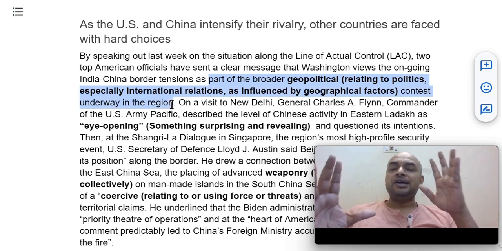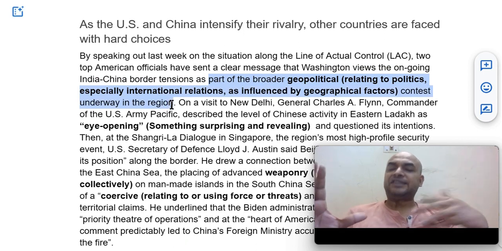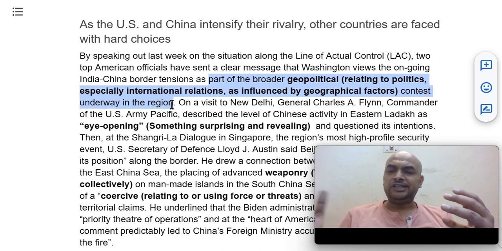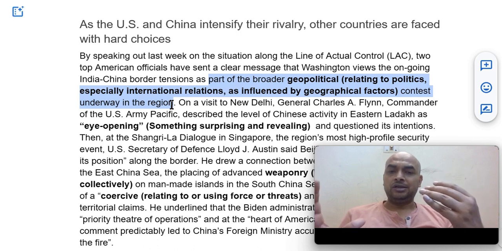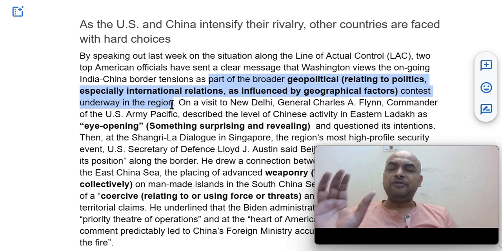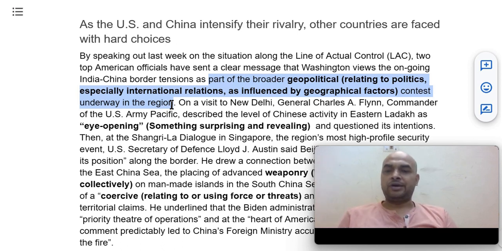There is already a geopolitical struggle between India and China and other Asian entities, and Washington doesn't view it separately. So geopolitical means anything related to politics between countries, simple.